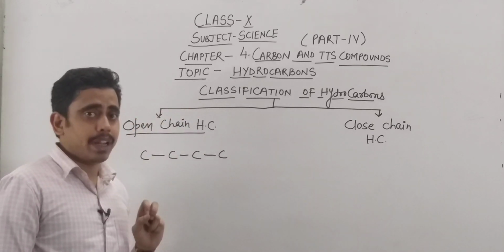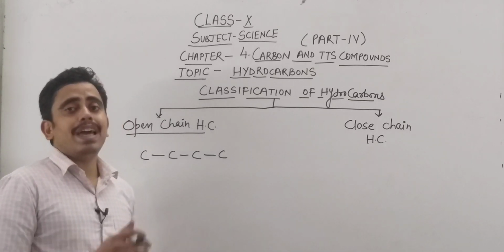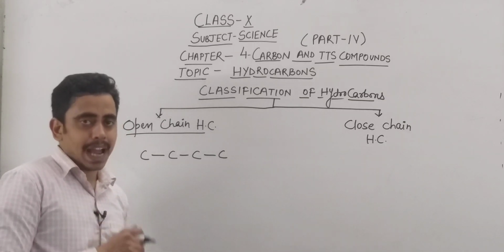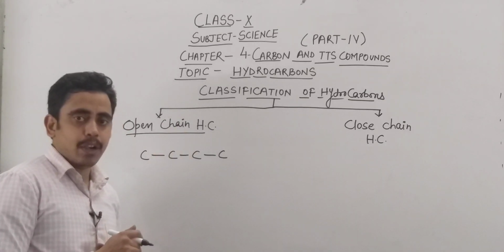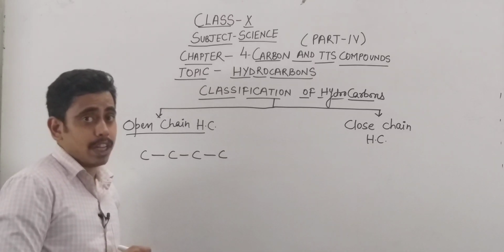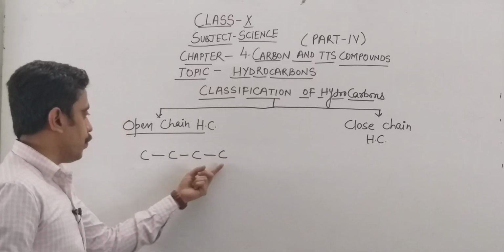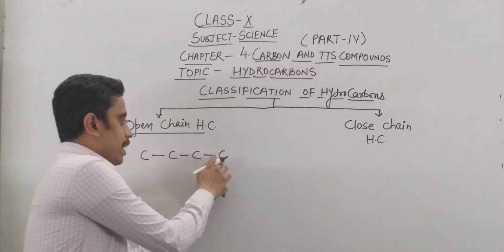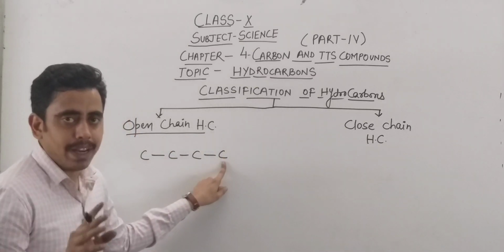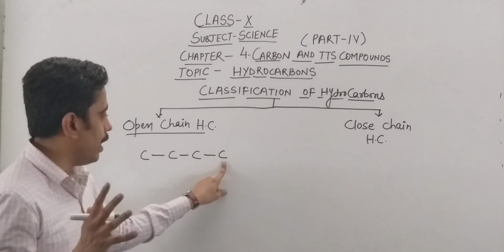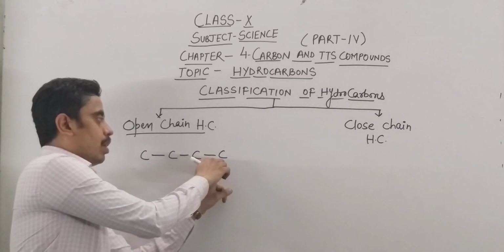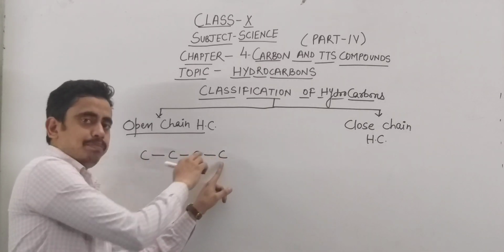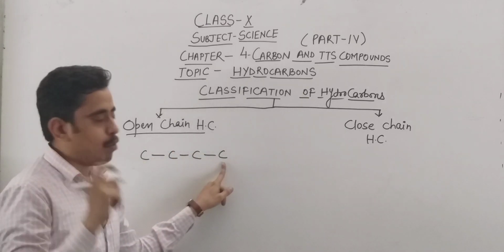Don't ever forget to complete the valencies of carbon through hydrogen. These are hydrocarbons, so only carbon and hydrogen are present. You can see the carbons are bonded by single bonds to each other. All the carbon atoms have valency 4, which means they form 4 covalent bonds. One covalent bond is completed, so how many bonds are left? 3 bonds are left.